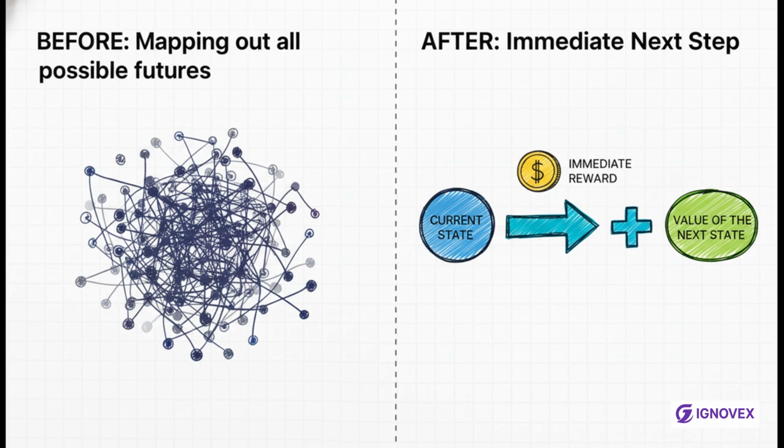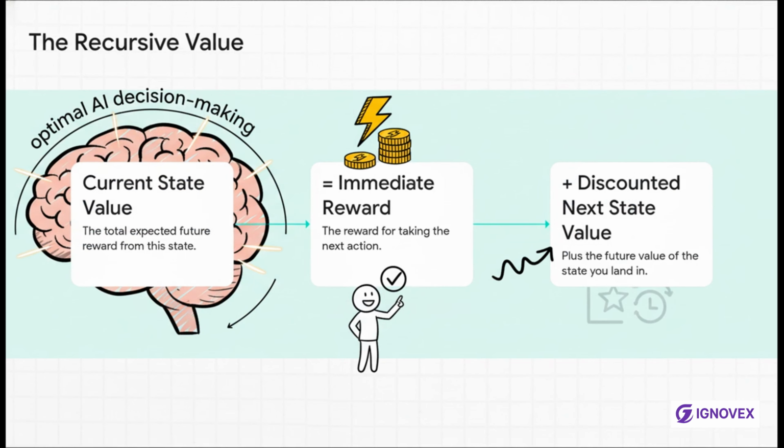This recursive property is a complete game changer. It means we don't have to map out all possible futures forever. Instead, we can define the value of where we are right now based on just 2 things: the immediate reward we get plus the value of where we'll be just one step from now. It boils down to this.